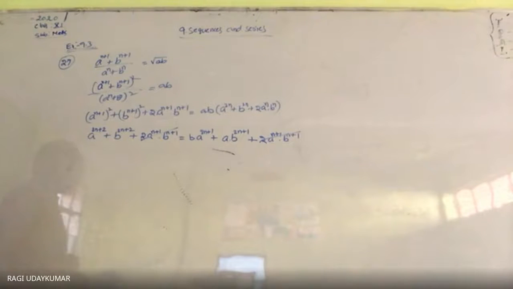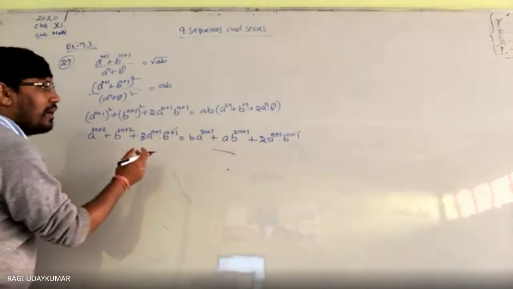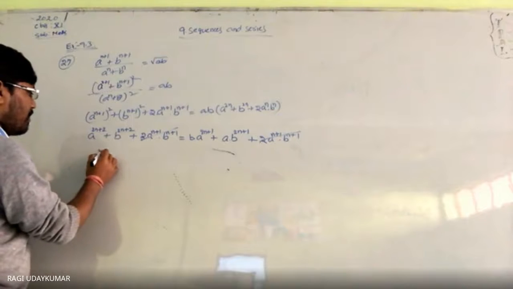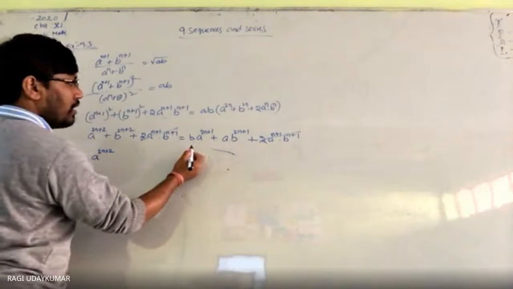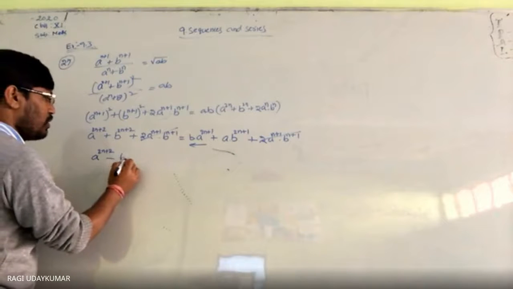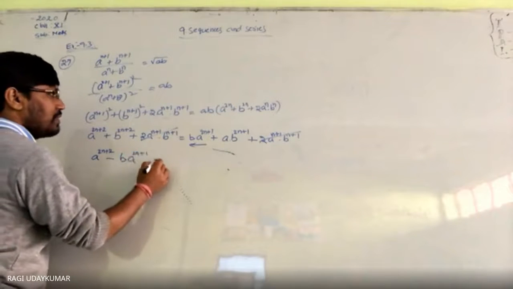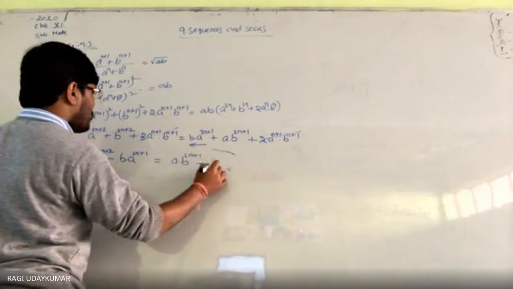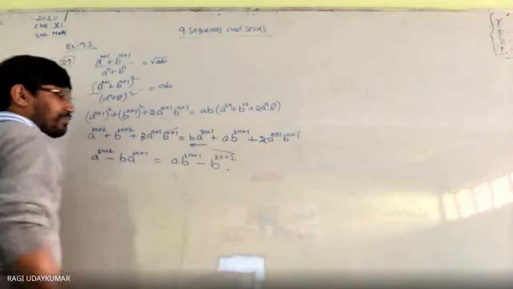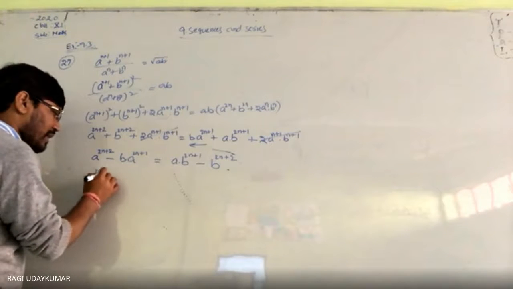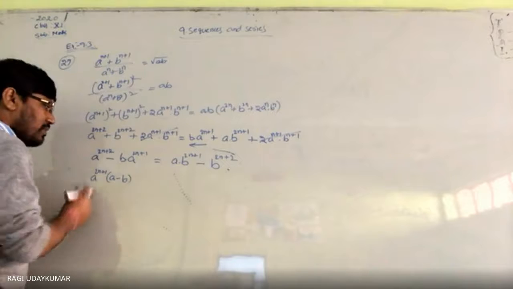Isn't it? Yes, sir. So now here what you can write, wherever a power is there, those terms you write together. a power 2n plus 2, minus b into a power 2n plus 1 is equals to a into b power 2n plus 1 minus b power 2n plus 1. From these two, what you can take common? a power 2n plus 1 you can take common. You will get a minus b.